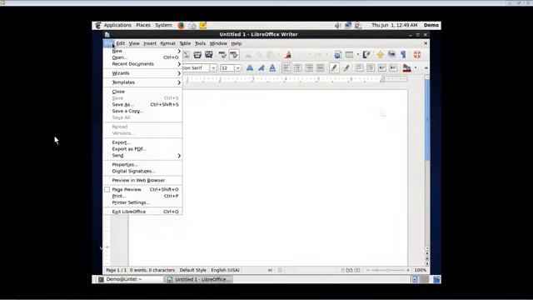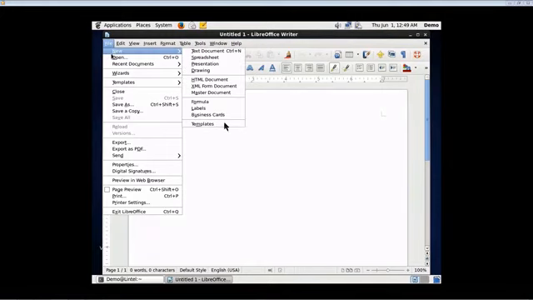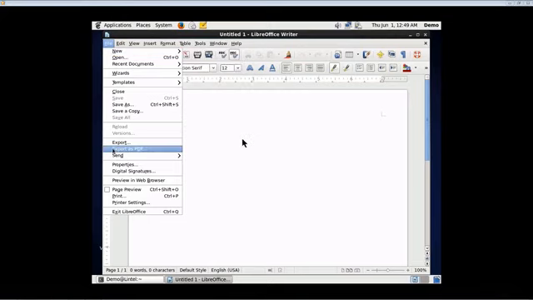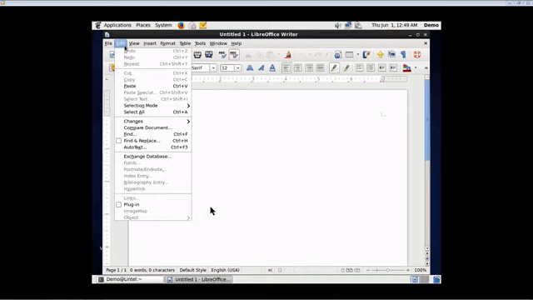Let us go through the menus one by one. The file menu, you can see a lot of options are available. We can create PDF, as I said earlier, and we can create digital signatures from LibreOffice Writer itself. We can publish on the web, and we can preview in the browser.